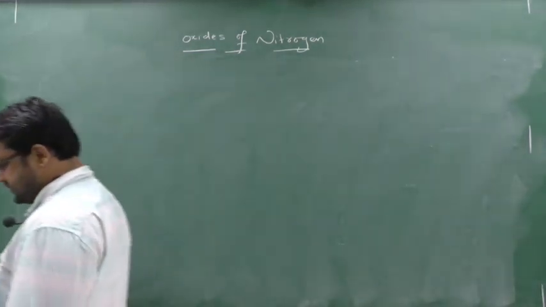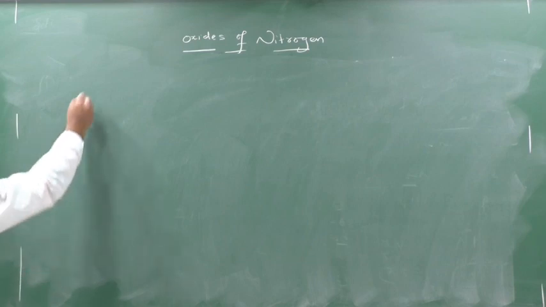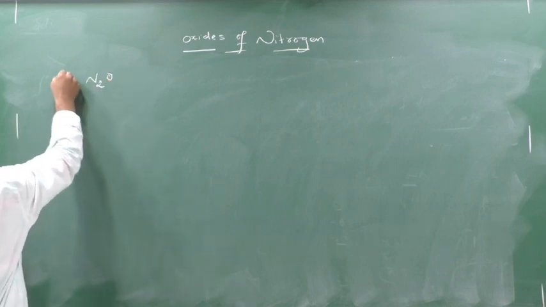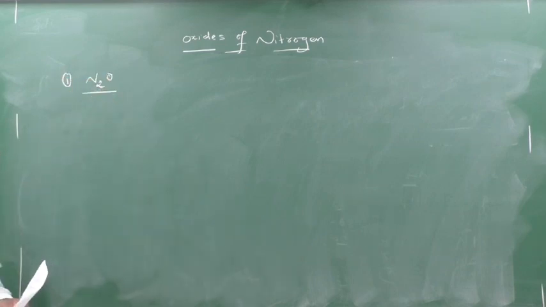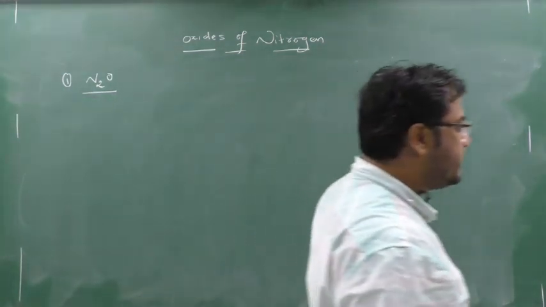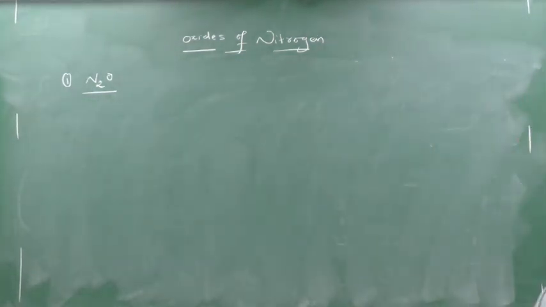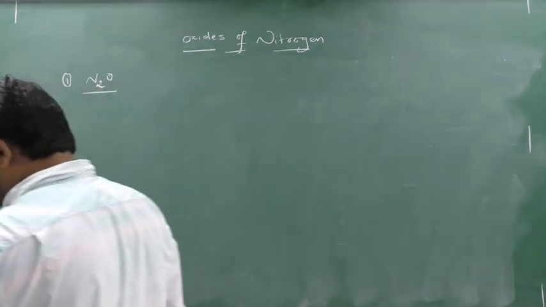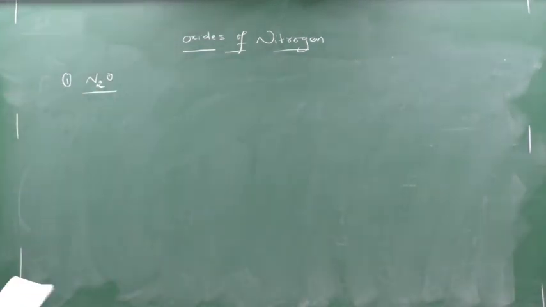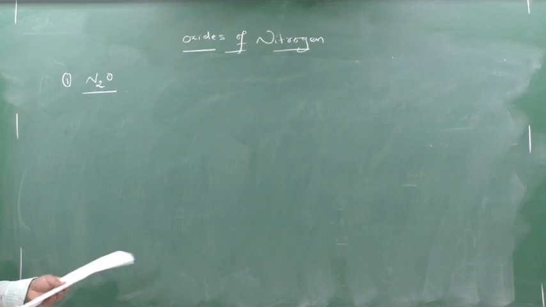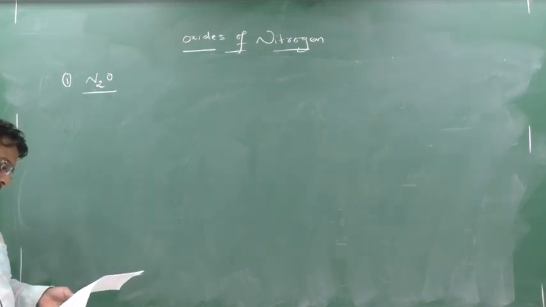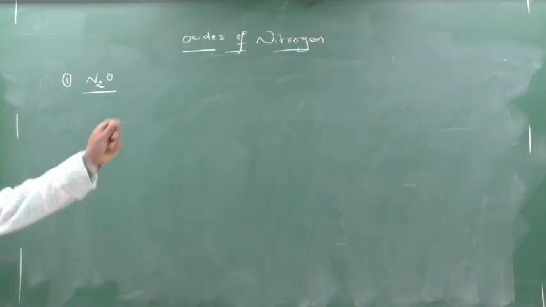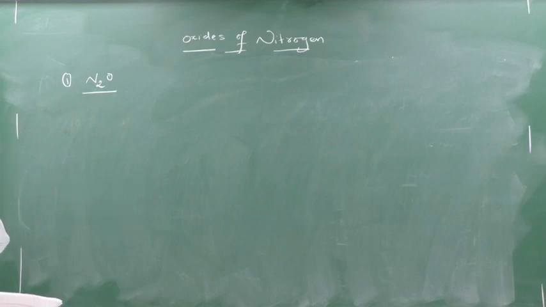So make a note first. First you make a note for N2O. Write down something about N2O. It is a colorless gas. It is also called laughing gas. And last, write down that it's a neutral oxide of nitrogen.